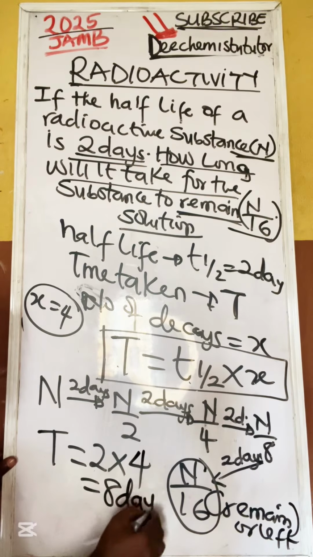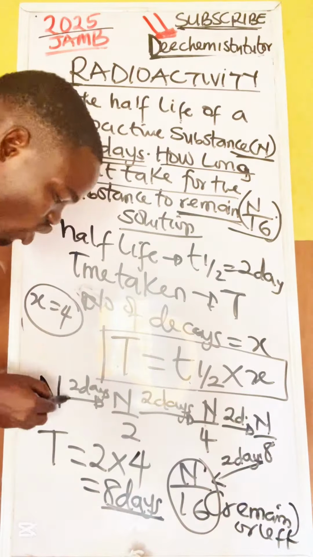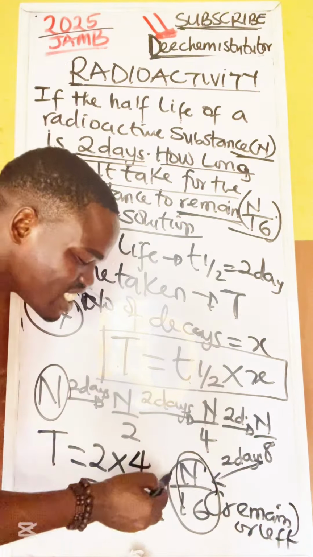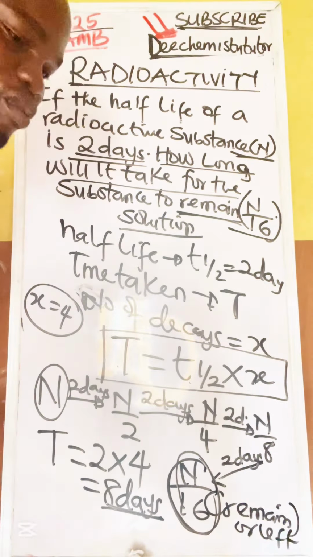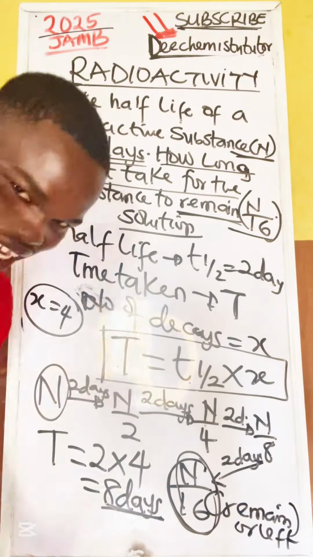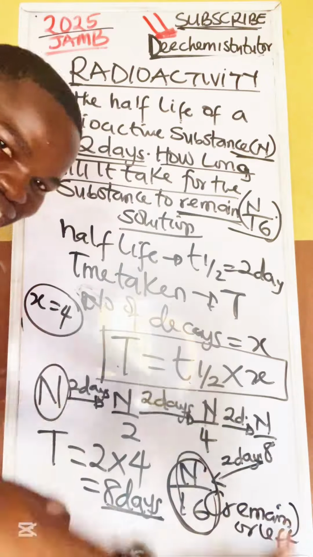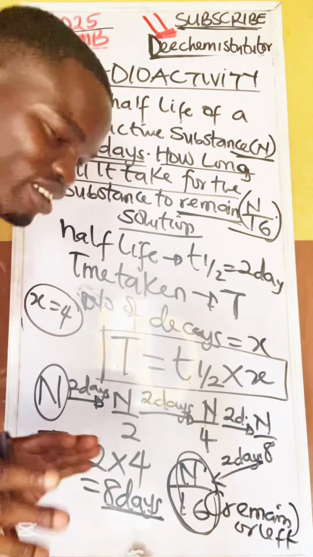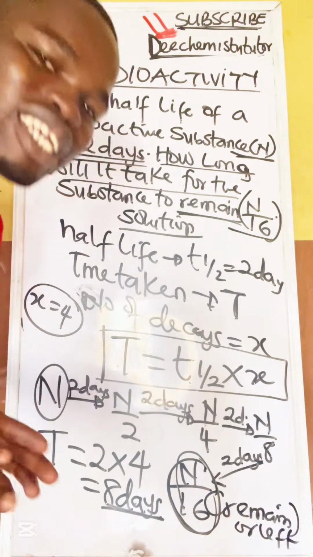After 8 days, this original mass or original atom would have become N over 16. Is that not simple? Why did they crowd? Now, let me teach you another thing. There's something we call what would have decayed. Look at the terminologies: what would have decayed, what is left, and then the original. Let me just brief you on that. Maybe I will form another question to explain the concept.